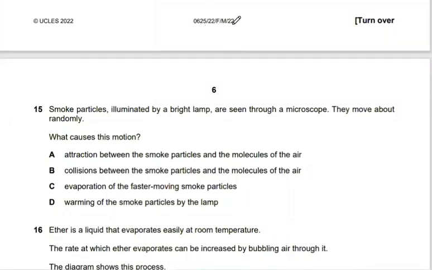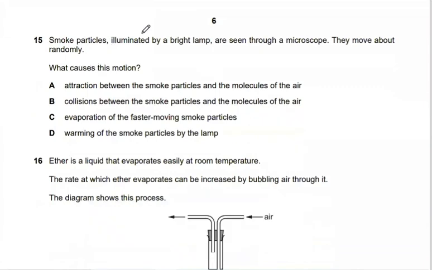Continuing answering February, March 2022, paper 2-2. Question 15. Smoke particles illuminated by a bright light are seen through a microscope. They move about randomly. What causes this motion?